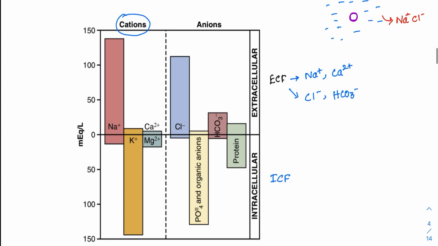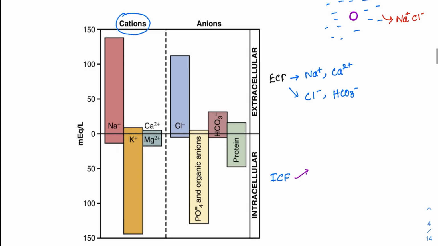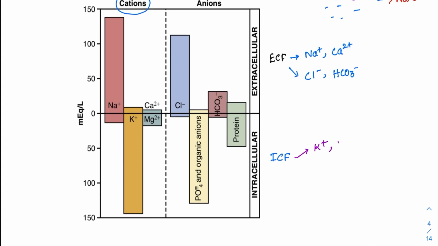Coming to the ICF, the major cation here is potassium. That's why the sodium potassium pump constantly acts to maintain the cell shape and size. So potassium is the major ion. Then we also have magnesium. They ask about magnesium and calcium together. You should remember, calcium is maximal in the ECF, and magnesium is maximal in the ICF.